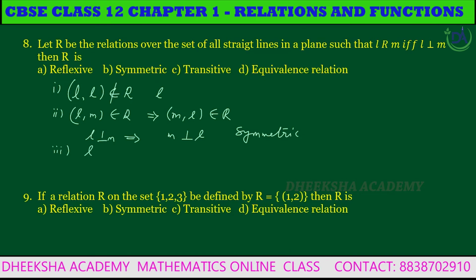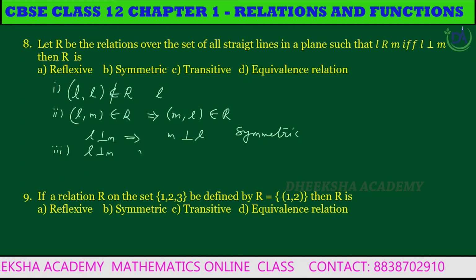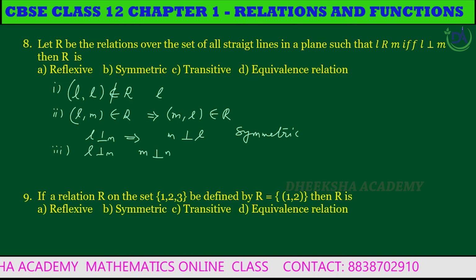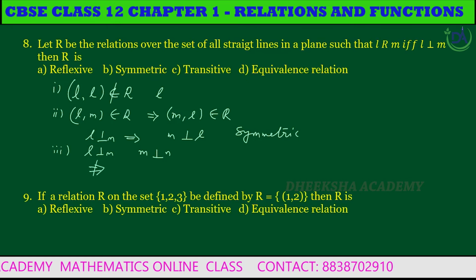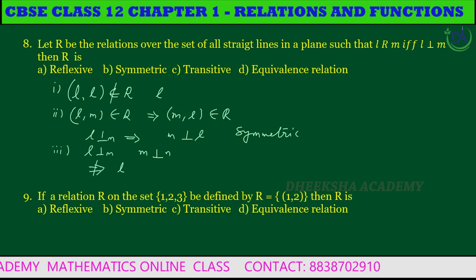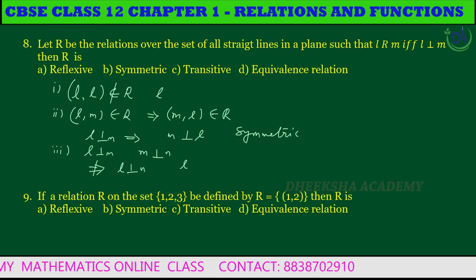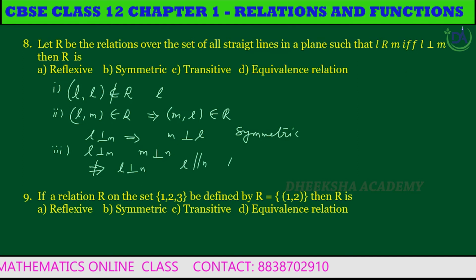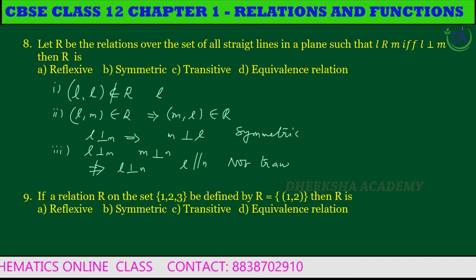See the third one. Line L is perpendicular to M, and M is perpendicular to another line N, which does not imply L perpendicular to N. In this case, L is parallel to N, so it's not transitive.